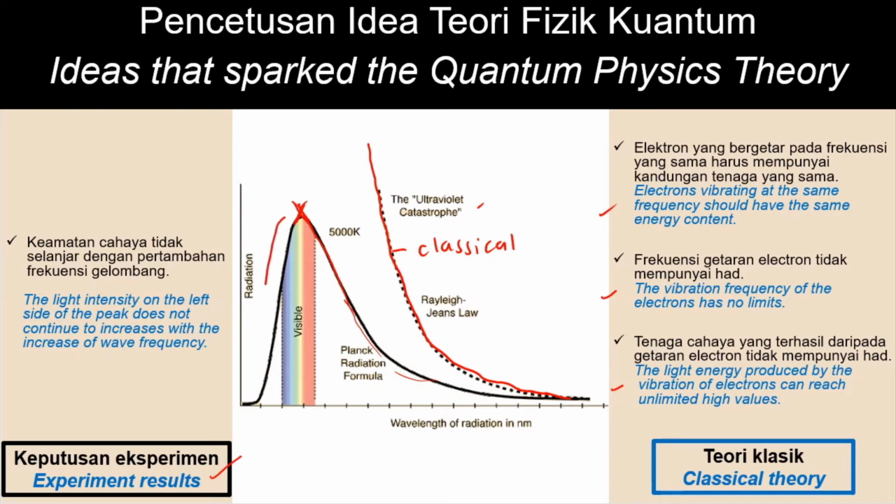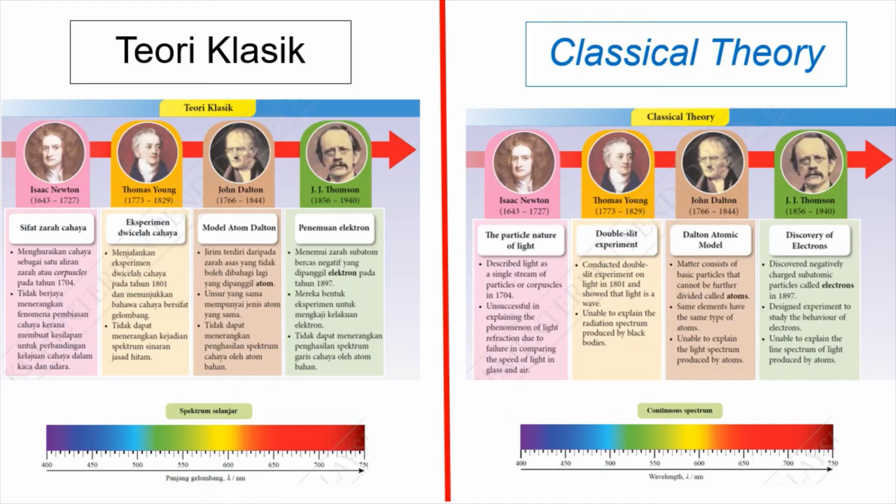It starts to decrease. So, between the experiment result and the classical theory, there is a controversy. And that controversy sparked the quantum physics theory. This is the development of quantum theory from classical theory.